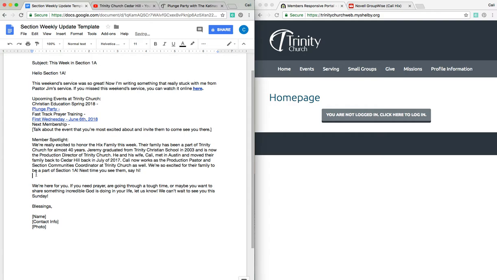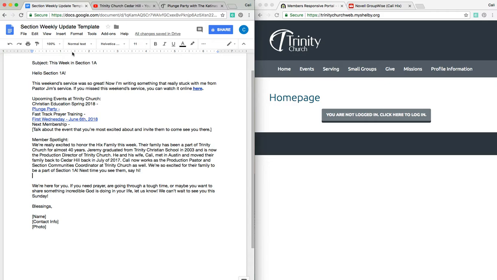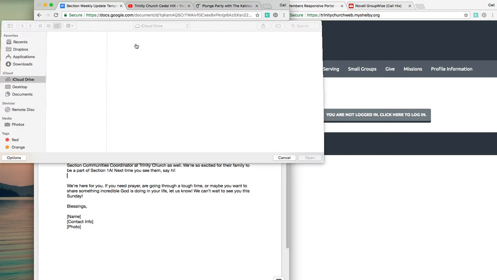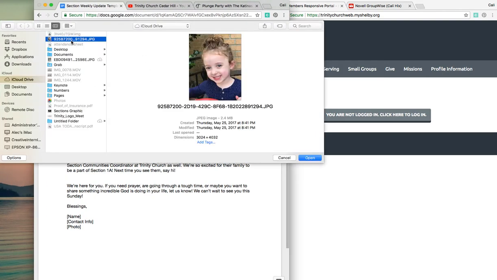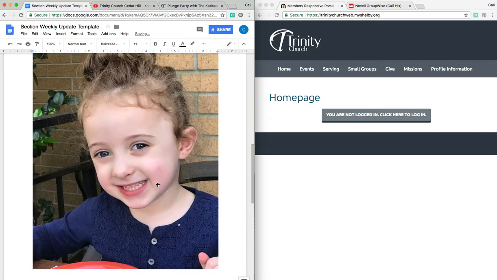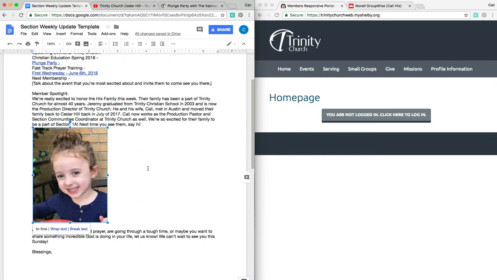So I'm going to add in a picture of Audrey, and it's a really easy thing to do. You'll see up here is insert, so I can click that, and then I can click on image and upload from computer. Audrey's picture is right here. Doesn't she look so cute? Click open, and it's going to add it in. Now this is really big. I don't need it this big, so I'm going to click on the picture and I'm going to downsize it quite a bit. And then scroll back up. And now her picture is here in the email.